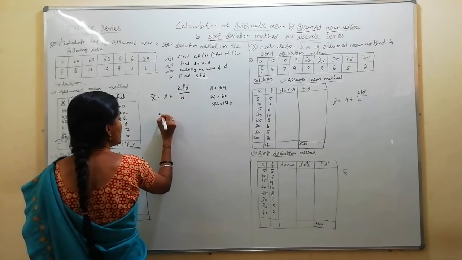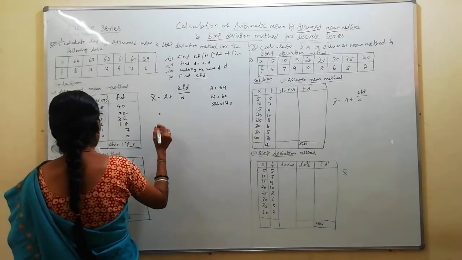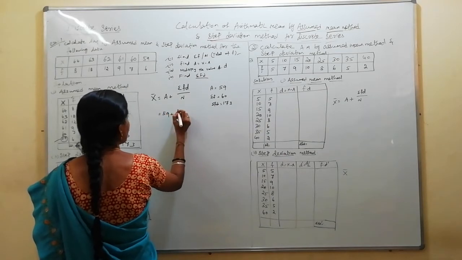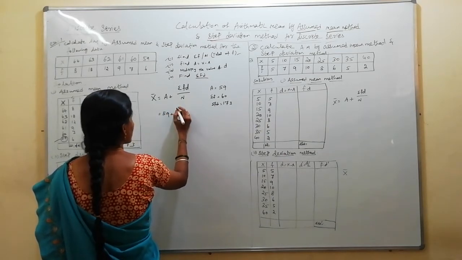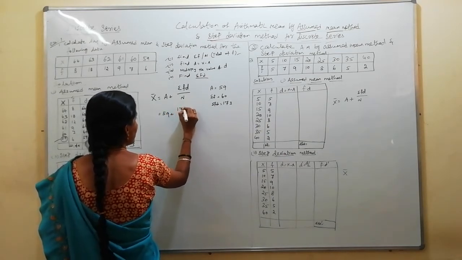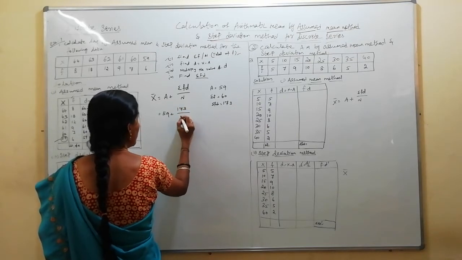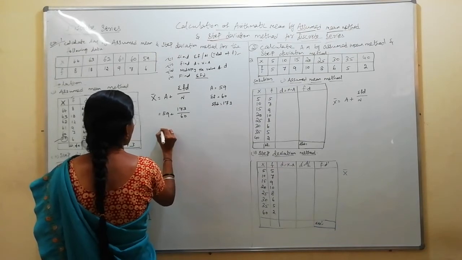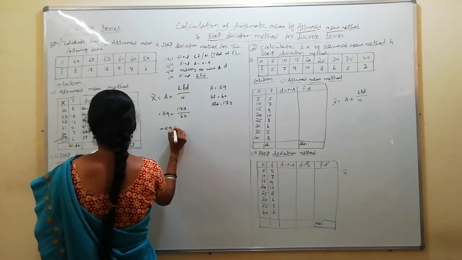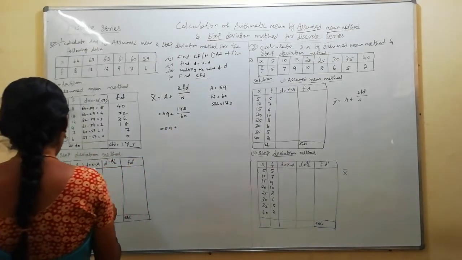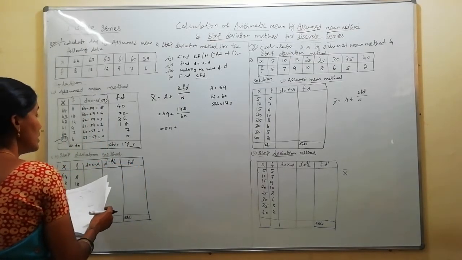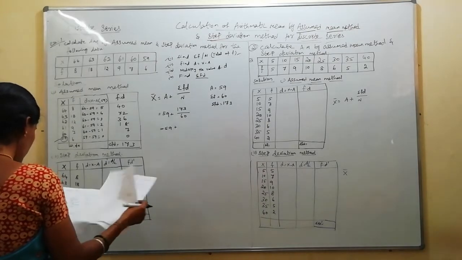Okay. Now we are going to write the a value now. So x bar is 59 plus sigma fd, which is 173, divided by n. Sigma f is 16. So x bar is 59 plus, first divide the values, ma. What you will get?